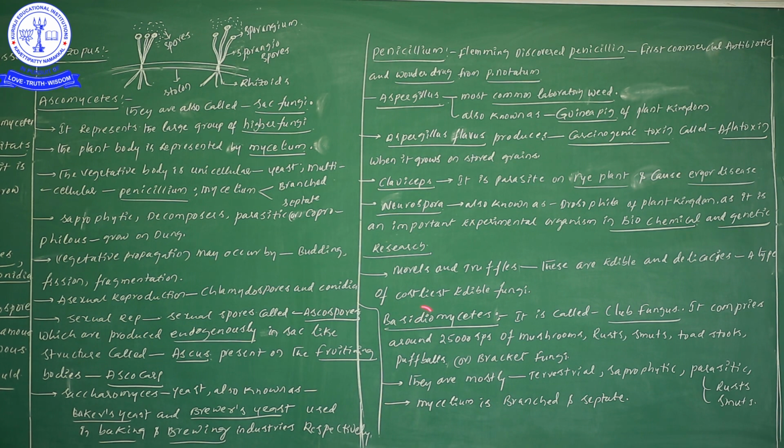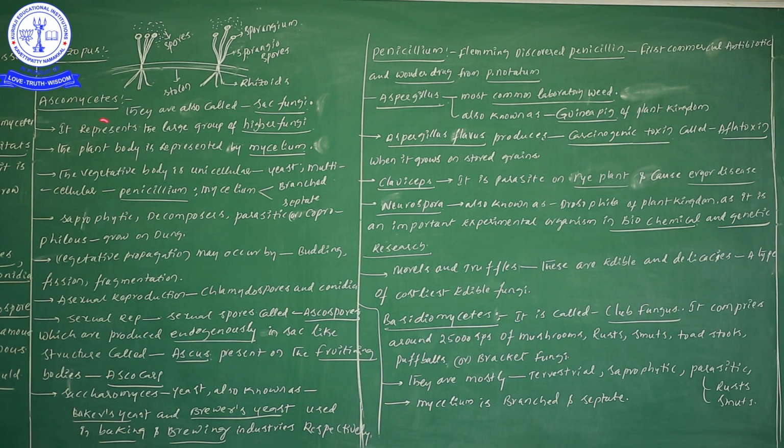Morels and truffles are edible and delicious. They are a type of costlier edible fungi, so try to remember this point. Morels and truffles are edible fungi, do not forget. Because of their edible nature and delicious taste, morels and truffles are the costliest edible fungi.